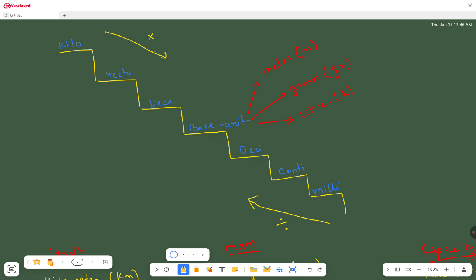If we come from high to low, we will multiply. If we come from low to high, we will divide. This one we have to remember very carefully. Now we will learn how to do it. Okay, let's see.